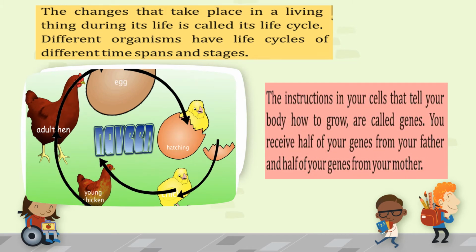And all the instructions on how to grow the body, what type of shape the body should have, all this information is present in the cell in the form of genes. You can say that the genes have the information about the growth of the body and about the life of the body. You receive half of the genes from the male gamete and half of the genes from the female gamete.